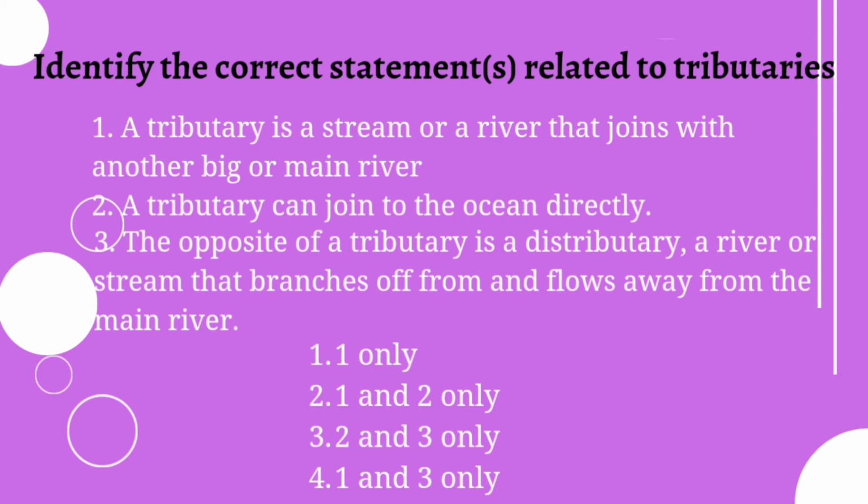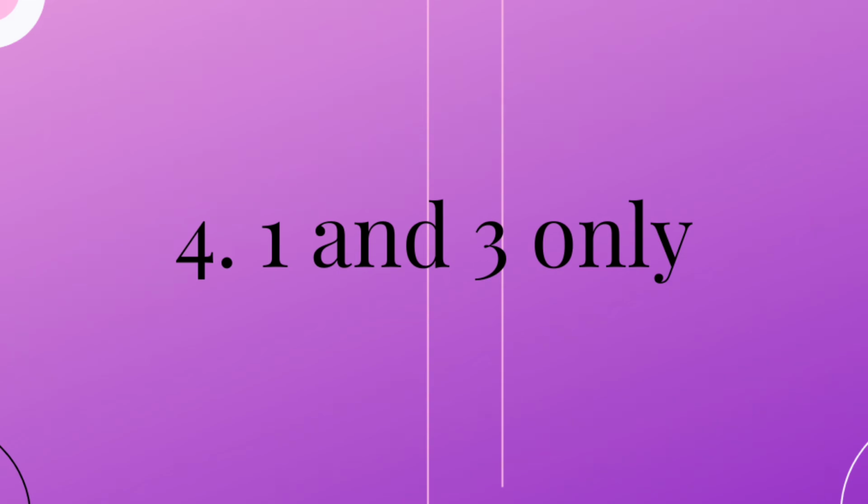That means it will be joining to a particular main river and that main river will be joining to the ocean. So second statement is false. Then third one, the opposite of a tributary is a distributary, a river or stream that branches off from and flows away from the main river. This statement is true. Here the second statement is wrong, so the answer comes as 1 and 3 only.